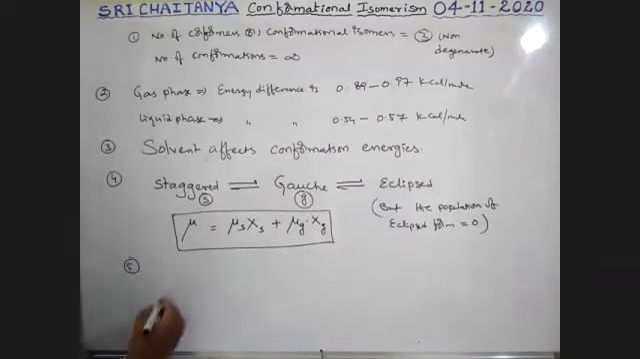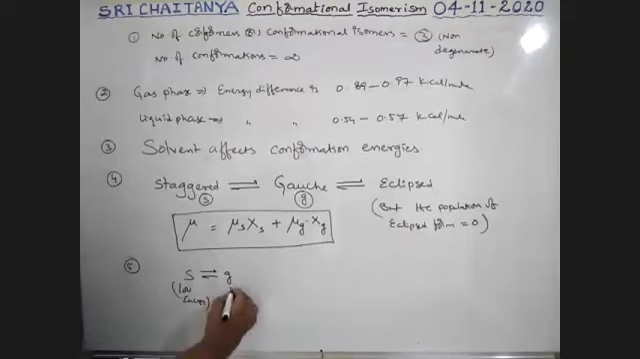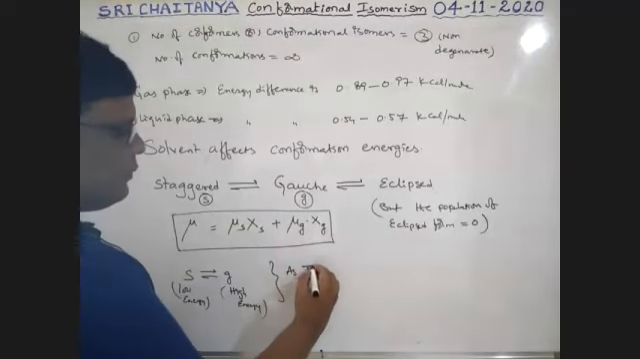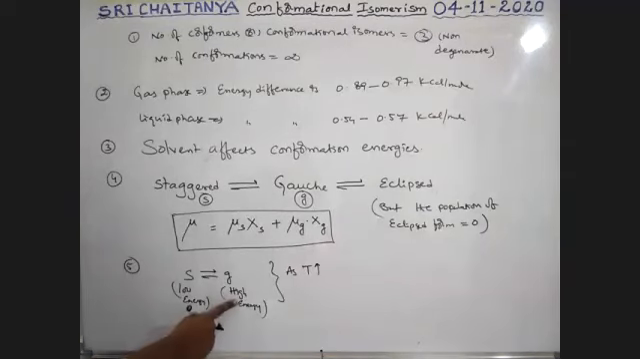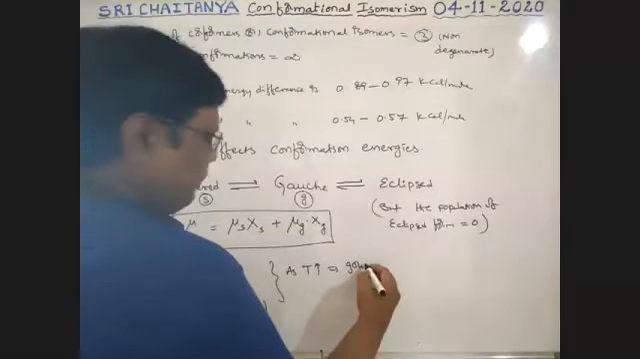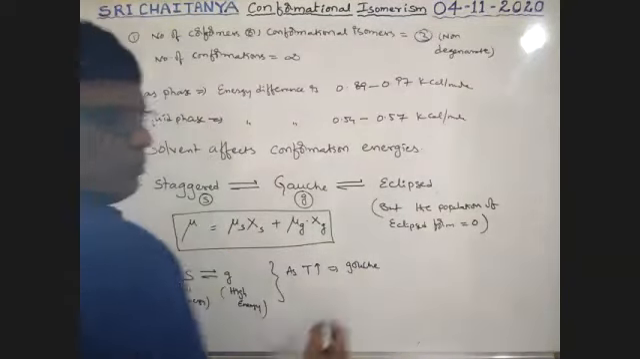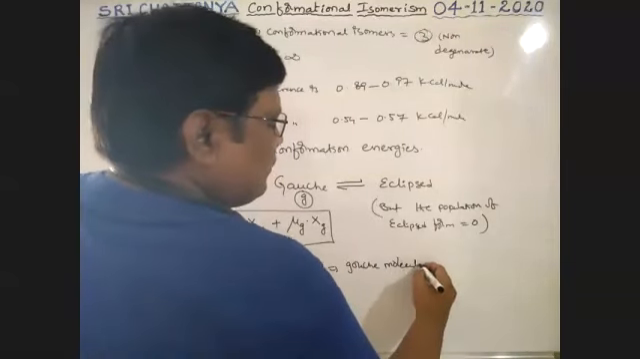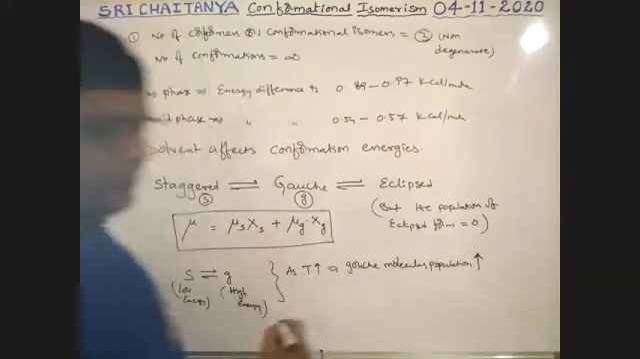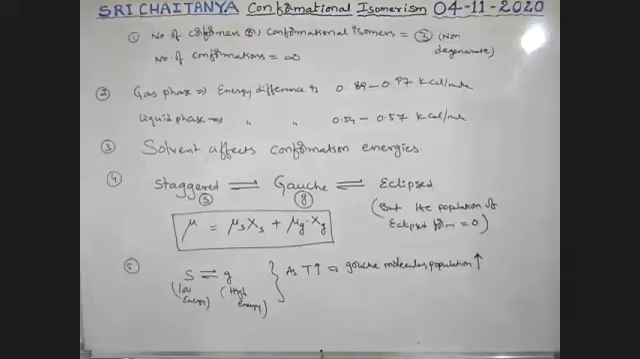fifth point: staggered is interconvertible to gauche form. It has low energy. It has high energy. That means as temperature increases, the high-energy forms increase. As temperature increases, the gauche molecules population also increases.